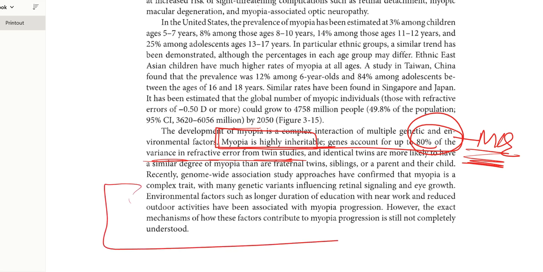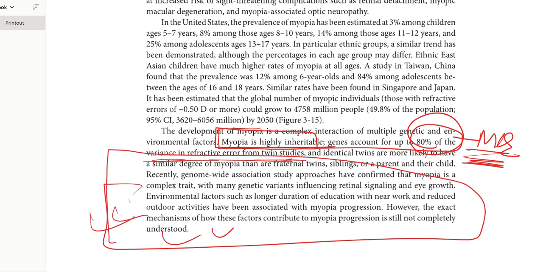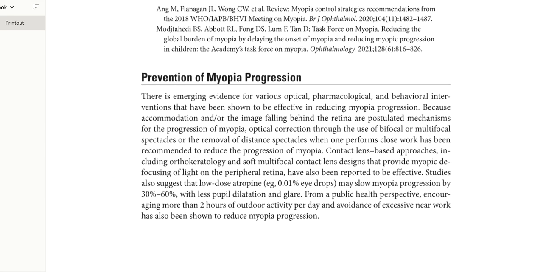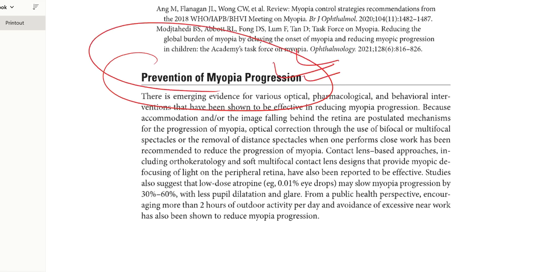Environmental factors. Every line in this topic is important. Every line. And again, prevention of myopia. Progression, very important. Every line here is an MCQ.